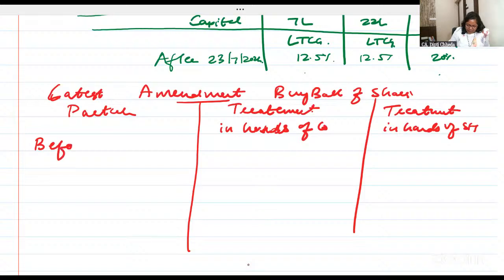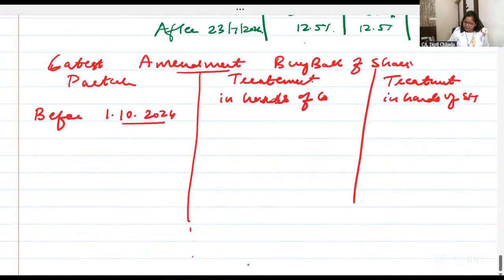First, we will write before 1st October 2024. What was the treatment? Buyback of shares.